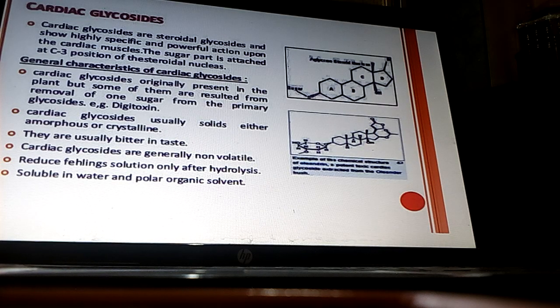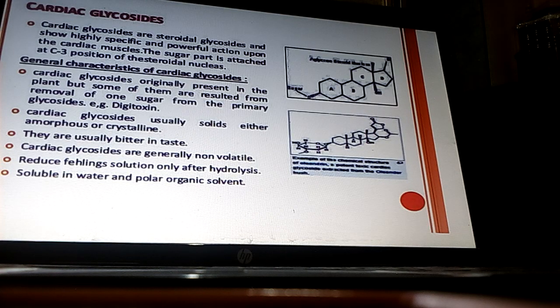Cardiac glycosides are originally present in the plant, but some of them result from removal of one sugar from a primary glycoside, for example digitoxin. Cardiac glycosides are glycosides which on acid or enzymatic hydrolysis produce two moieties: one is sugar and the second is non-sugar or aglycon moiety.